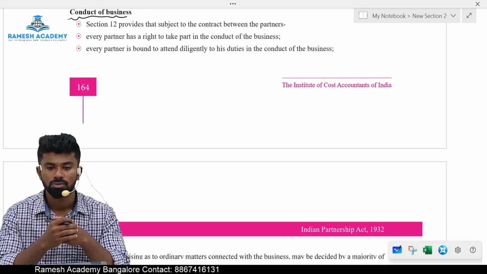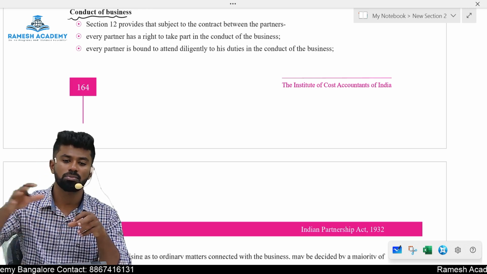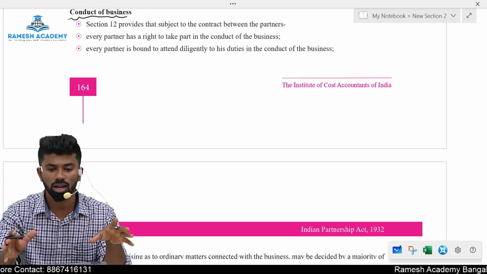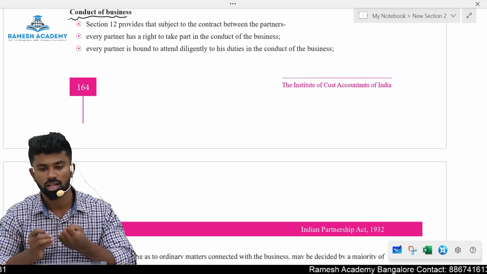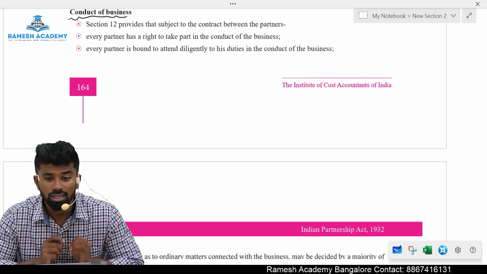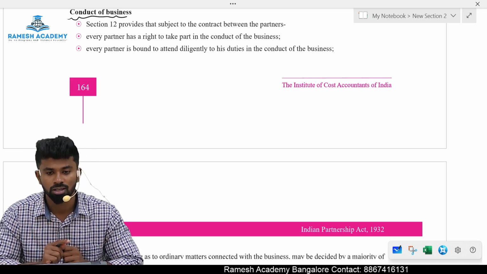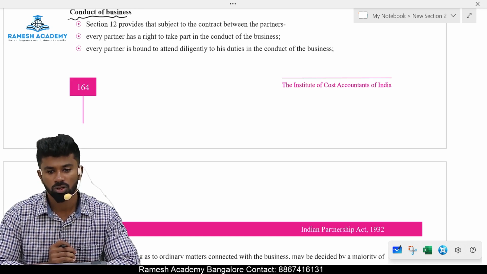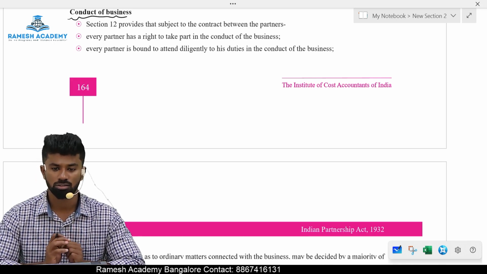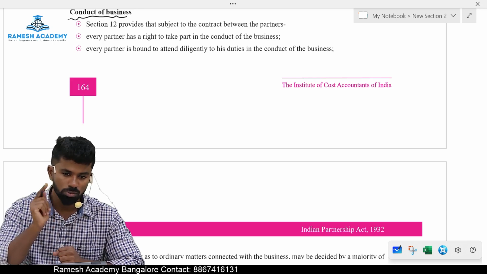What if it is personal? Yeah, he can carry a separate business. If the agreement is silent, he can carry a separate business. The question here is, can he make a personal profit out of partnership firm transactions? No, because when you work in the partnership firm, you must work for whose benefit?